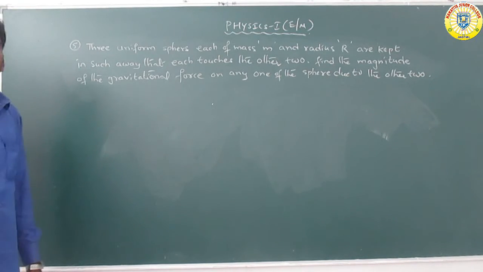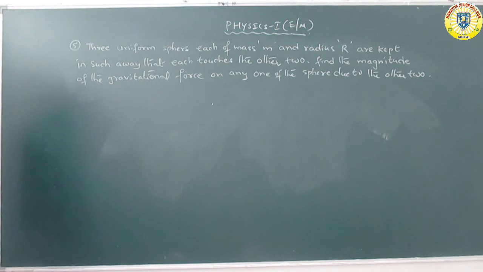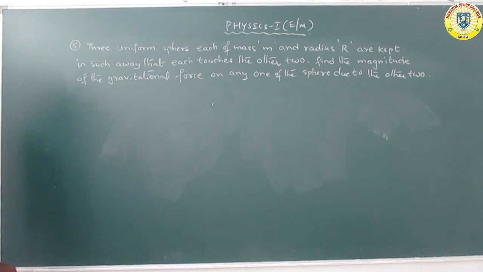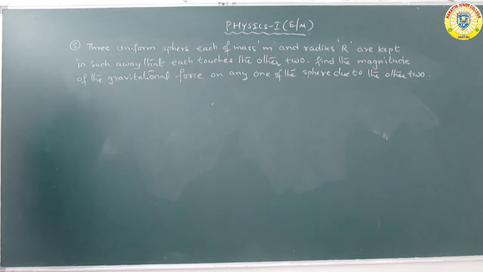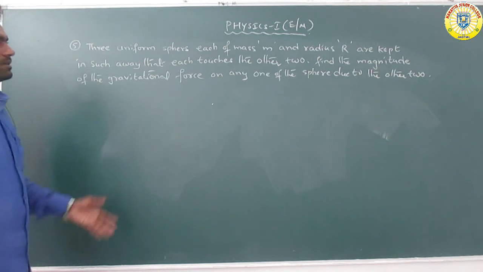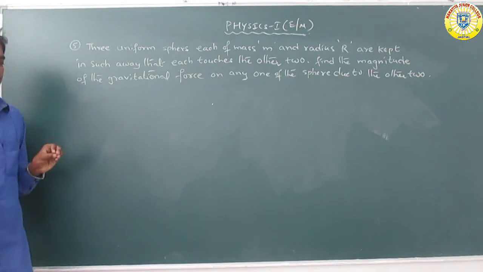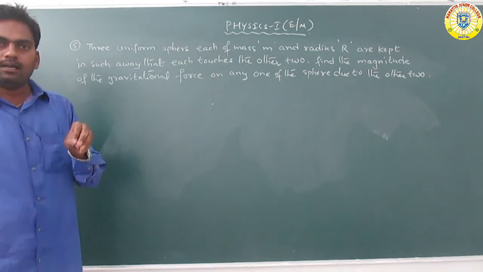So now again a problem. Three uniform spheres, each of mass m and radius capital R, are kept in such a way that each touches the other two. Find the magnitude of gravitational force on any one of the spheres due to the other two.